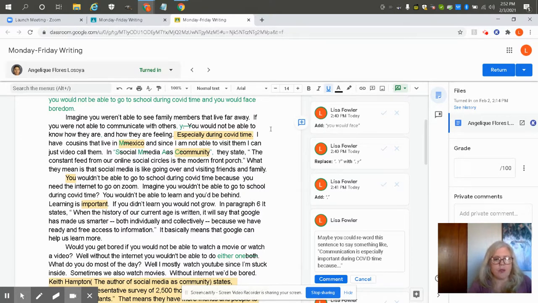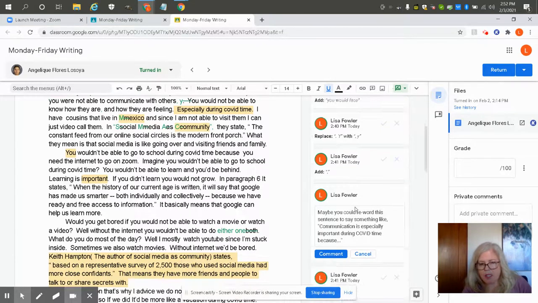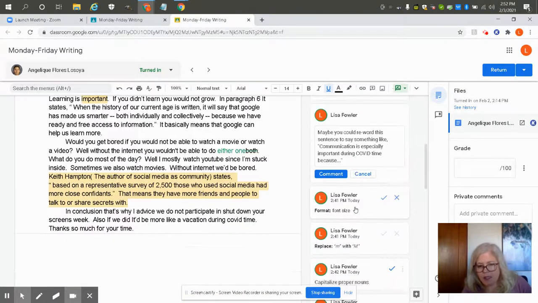Okay, so I'm going to keep reading. I have cousins that live in Mexico, and since I'm not able to visit them, I can just video call them. So right here, she just forgot to capitalize Mexico. Mexico is a proper noun. It's a specific place, so she needs to capitalize it. So she would just accept that suggestion.